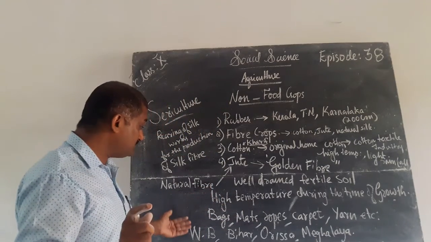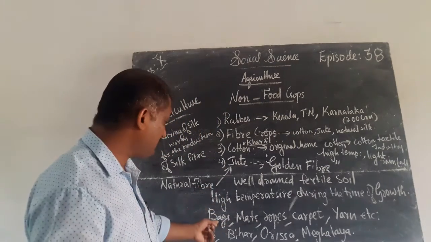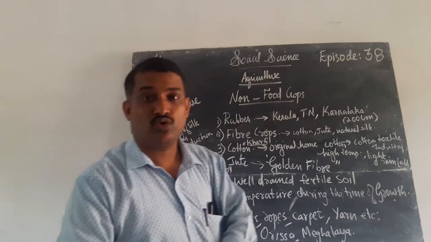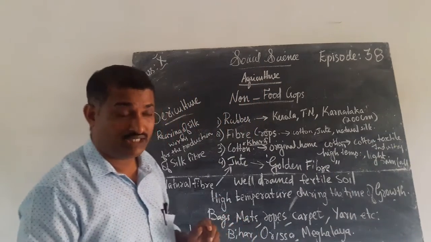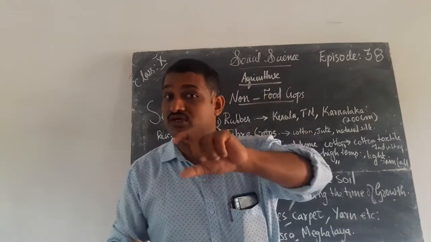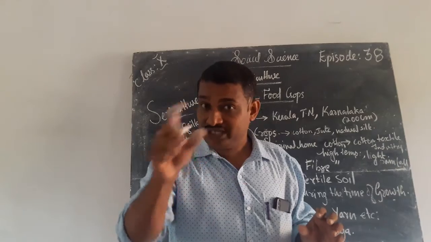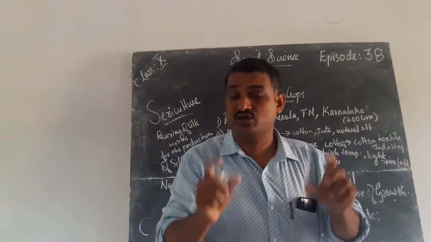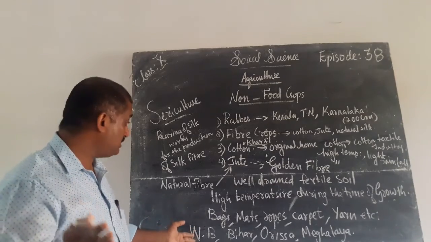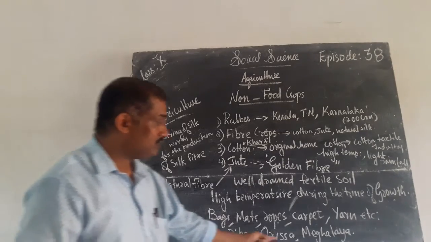Because it is used to make many products like bag, mat, ropes, carpet, yarn, etc. Moreover, it is eco-friendly. That is important. Nowadays, people prefer eco-friendly items because they will not destroy nature or our surroundings. Which are the places where it is cultivated? West Bengal, Bihar, Orissa, Meghalaya.